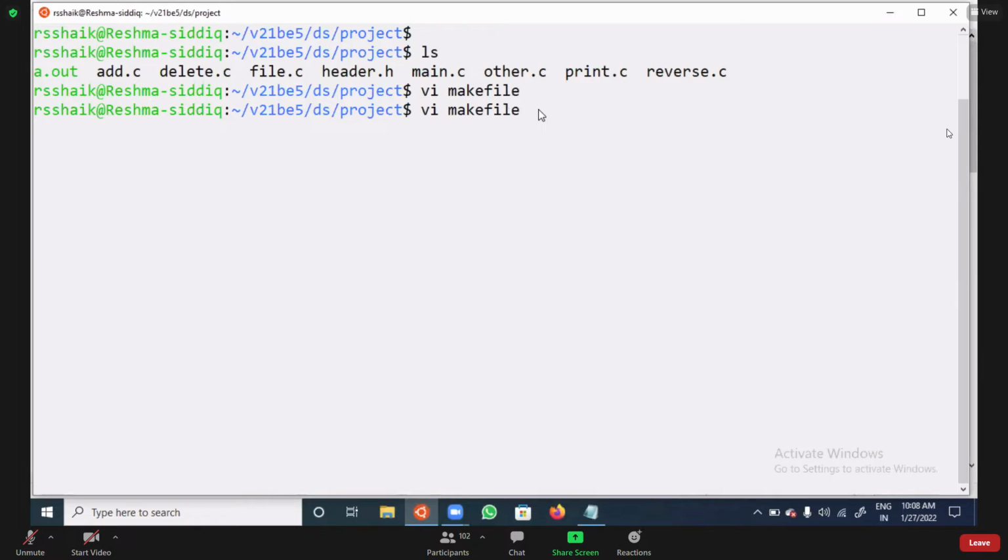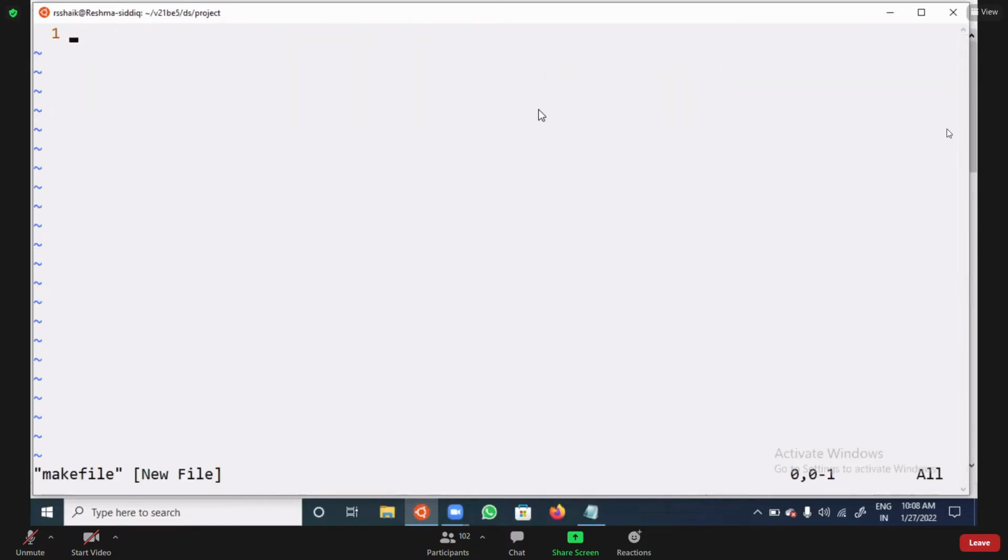Whenever I open this, whatever files we are compiling, whatever files we are going to execute, I need to write those files here. Why? Because you know that multiple file compilation means you will use cc main.c and print.c, like this you are going to write. But here you need to remember all these things.